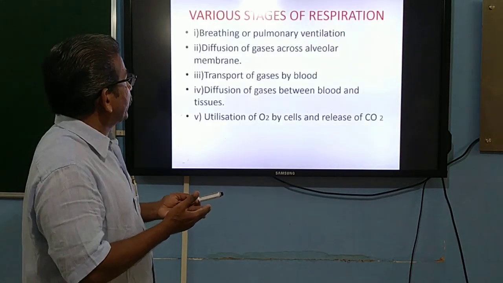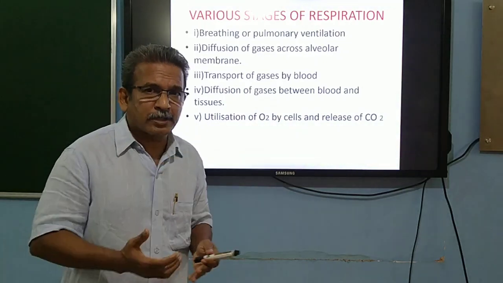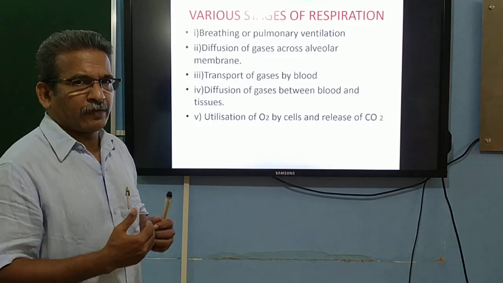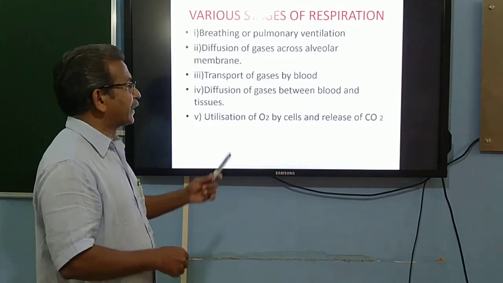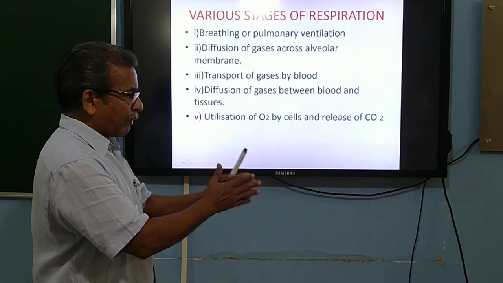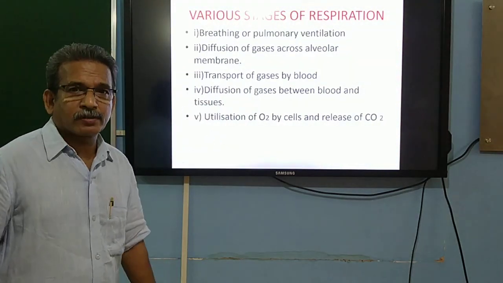Next we will look at how the process of respiration is effected. If we look into the details of respiration, whatever changes happen during the process can be studied under different headings.